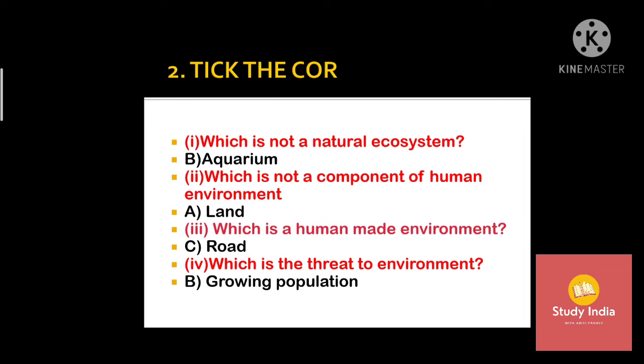And the next is tick the correct answer. Bit 1. Which is not a natural ecosystem? Answer is B. Aquarium. Bit 2. Which is not a component of human environment? Answer A. Land.